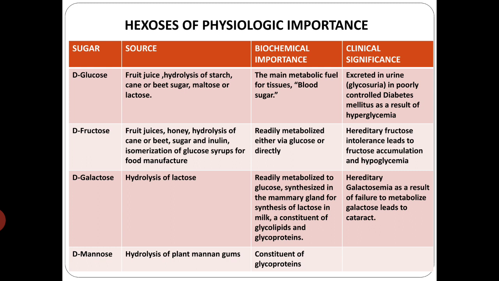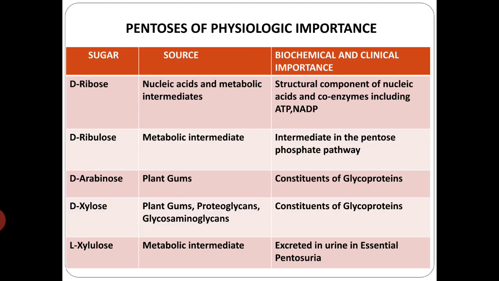And hereditary galactosemia is the condition where the galactose will not be metabolized in our body, so the accumulation of this galactose leads to cataract. And coming to mannose, it is from the hydrolysis of plant mannan gums, and it's also a constituent of your glycoproteins. And this is the physiological importance of all these four hexoses.